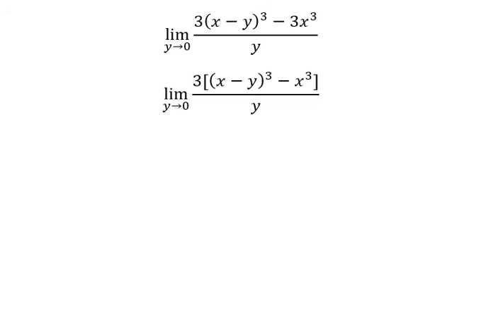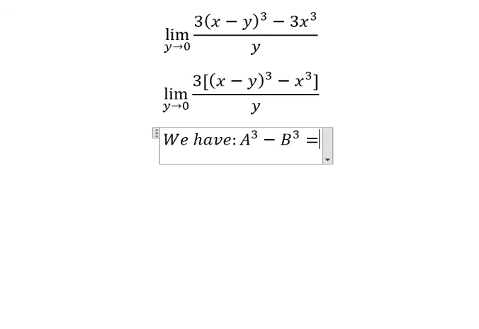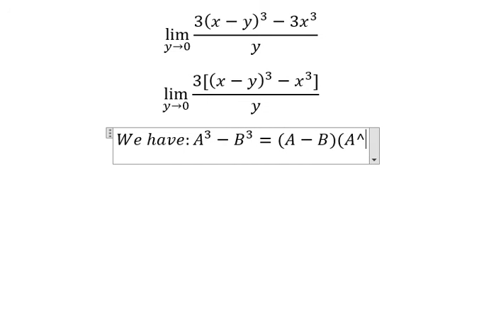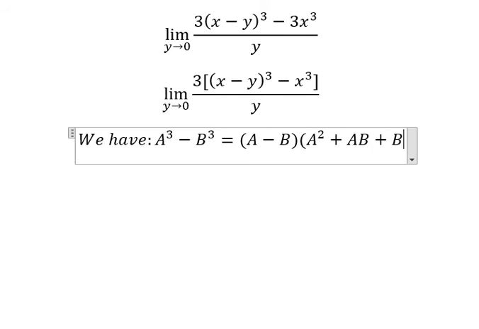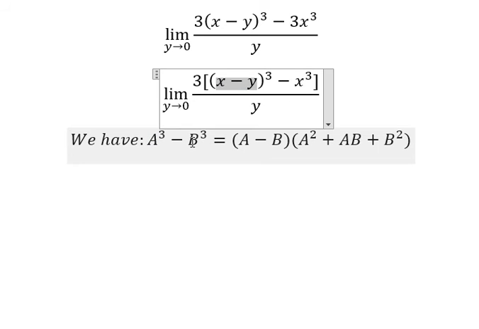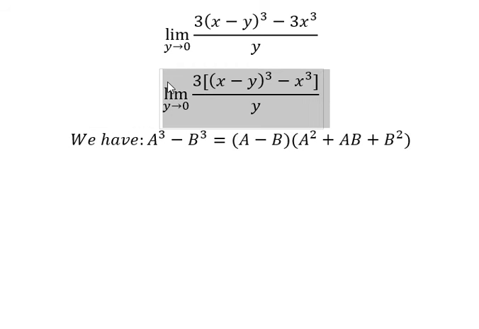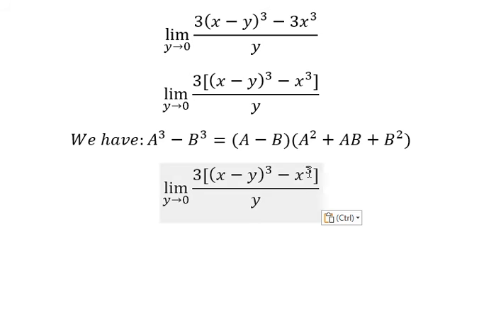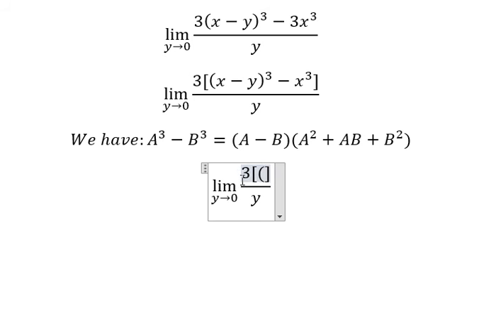Next, we have the formula in here. So capital A, that is about s minus y. Capital B, that is about s. Now we need to transform this one into this one. So that should be like this.